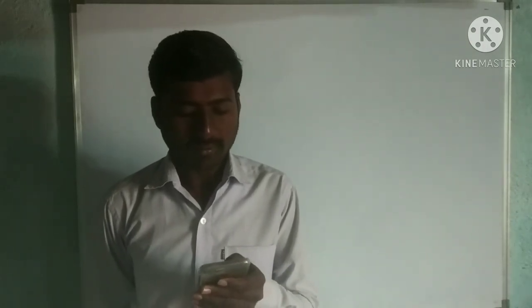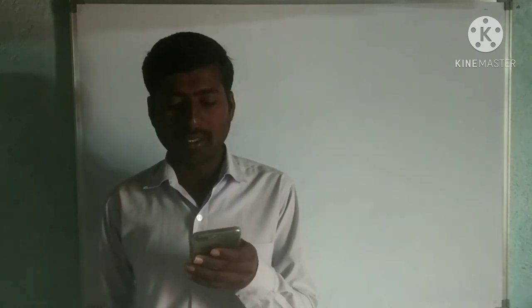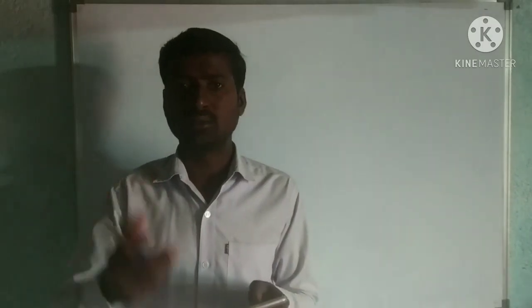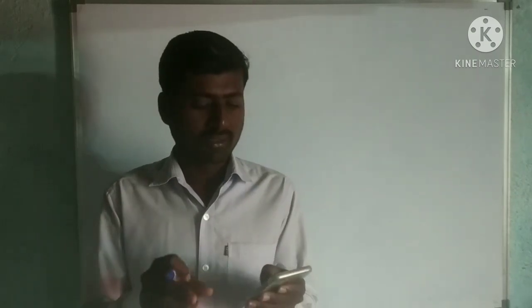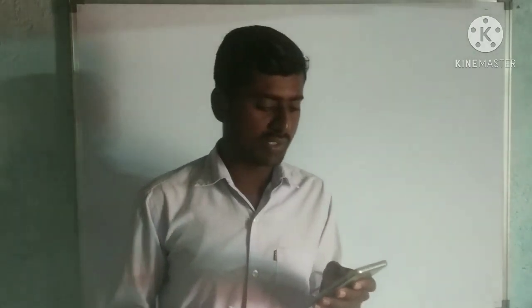See the question. Consider the following distribution of daily wages of 50 workers of a factory. Daily wages and number of workers are given. Now find the mean daily wages of workers of a factory by using an appropriate method. Here they said by using an appropriate method. You can use any one of those three methods, but we must use the direct method only here. Okay. Let us take the question.